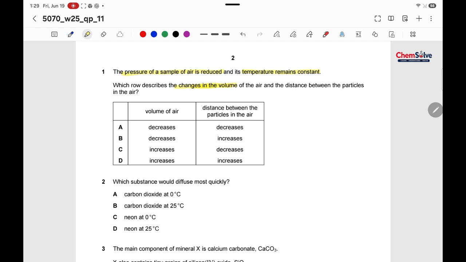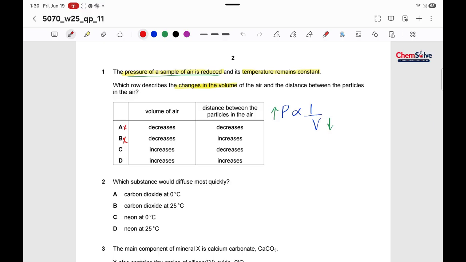Okay, so before looking at the options, we have to look at a gas law that says that pressure and volume are inversely proportional to each other. If we increase the pressure, then the volume decreases. And here we are decreasing the pressure. So if we are decreasing the pressure, then the volume should increase. If volume should increase, then of course A and B are not our options. We have to choose between C or D.